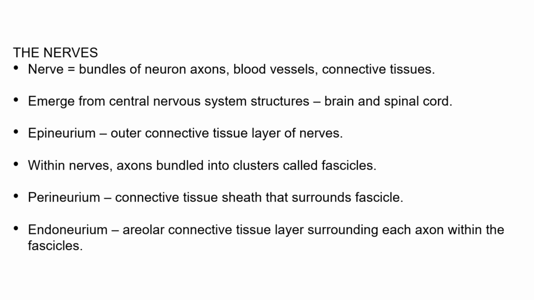The epineurium is an outer layer of connective tissue that surrounds the entire nerve structure. Within the nerves, the individual axons of neurons are bundled together by connective tissues into clusters that are called fascicles. The perineurium is a connective tissue sheath that surrounds one fascicle. The endoneurium is a delicate layer of areolar connective tissue and capillaries that surround each axon within the fascicle.